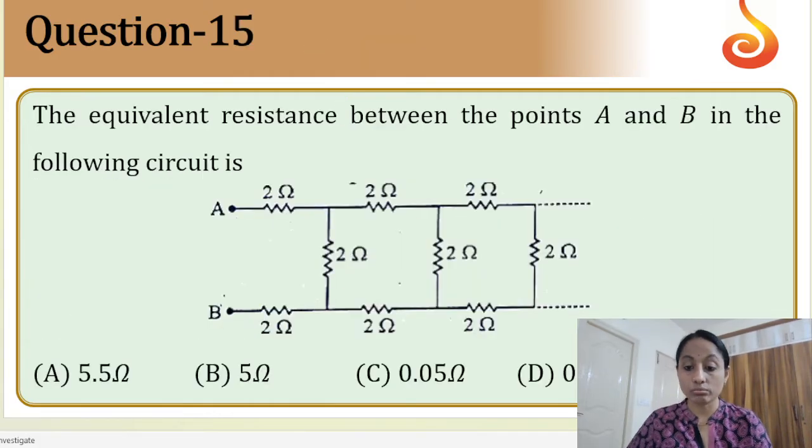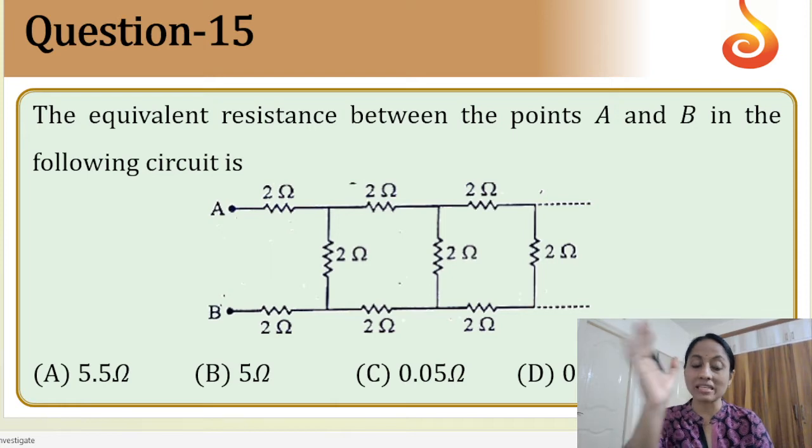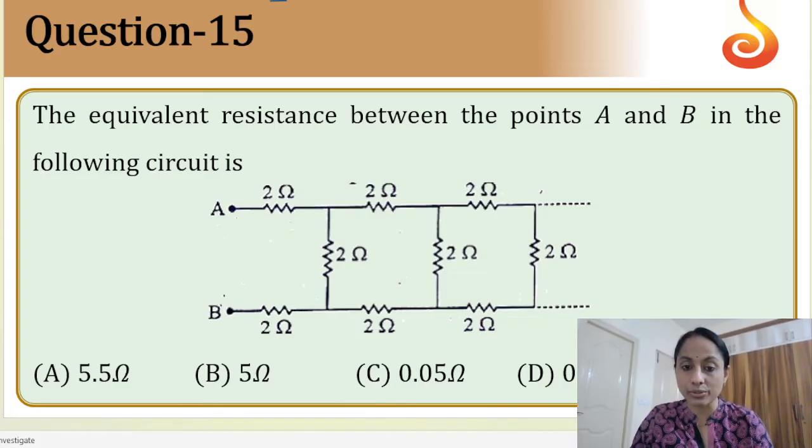Now moving on, whenever you see this, you find out that this is an infinite resistance case, an infinite chain based diagram. When such a diagram comes, we need to identify the repeated cells. So this is the repeated cell. Keep one cell aside and give the rest of the cells the value X. Here I am going to draw the equivalent circuit again.